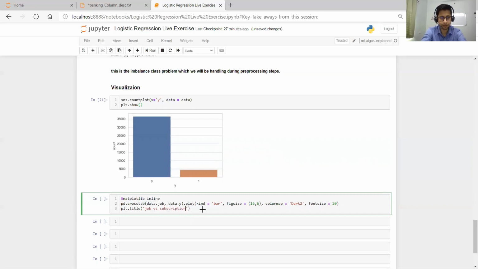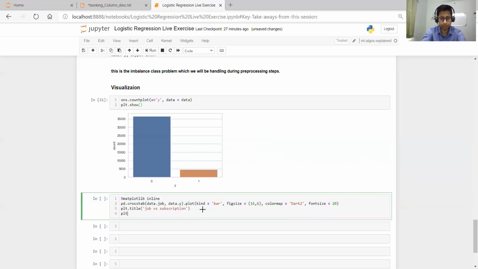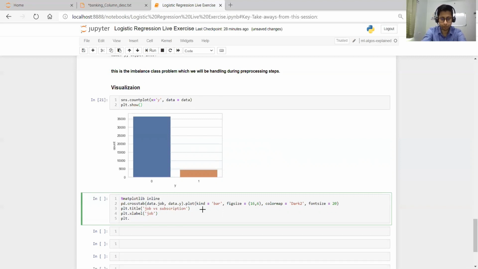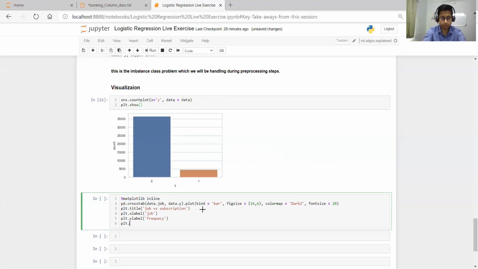Then plt.xlabel will be job, and plt.ylabel will be the frequency. So let's run it.